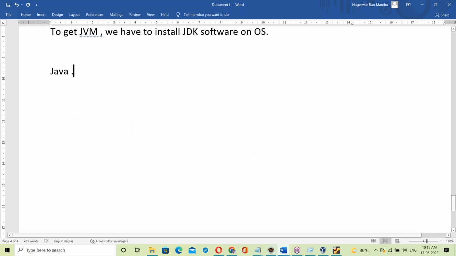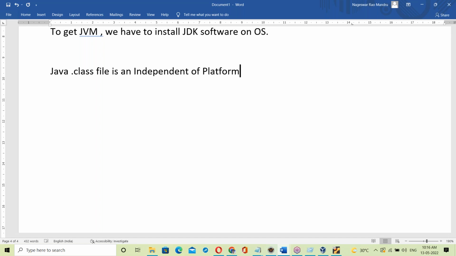See, the Java .class file is platform independent, but the JVM is OS dependent.